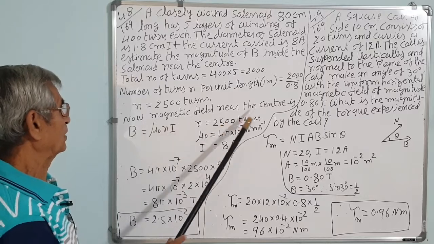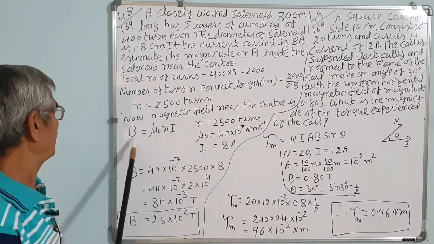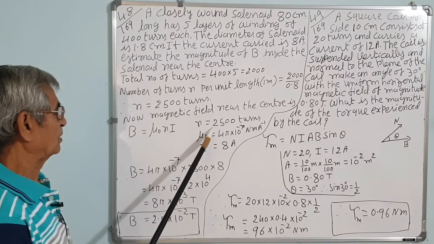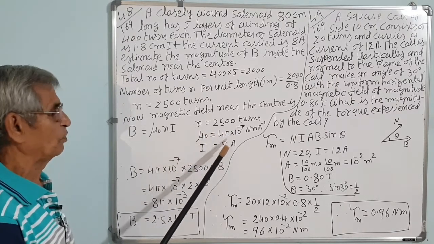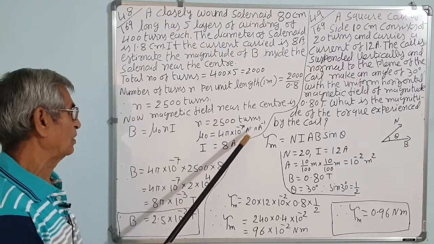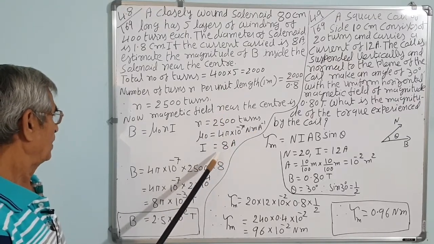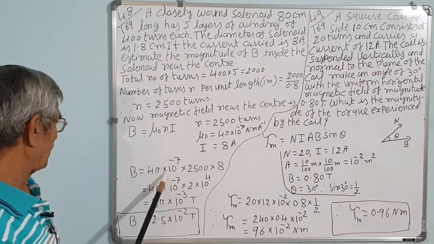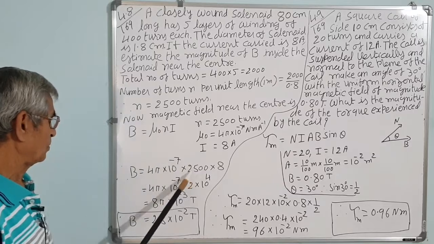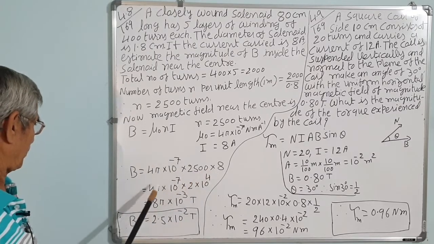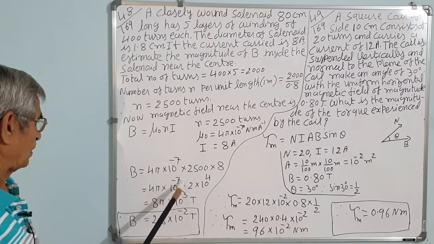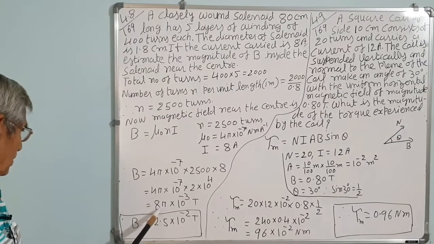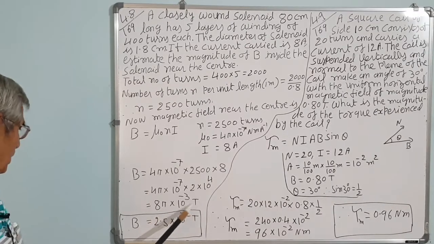Now the magnetic field near the center is given by the equation B is equal to mu 0 n I. Here n is the number of turns per unit length, that is 2500 turns. Mu 0 is 4 pi into 10 raised to minus 7 Newton meter per ampere squared, and current carried is 8 ampere, correct. Therefore B is equal to 4 pi into 10 raised to minus 7 into 2500 into 8, that is 4 pi into 10 raised to minus 7 into 2 into 10 raised to power 4, that is 8 pi into 10 raised to minus 3 Tesla.